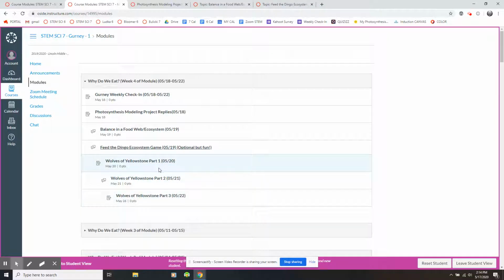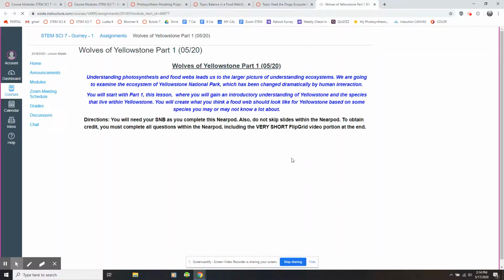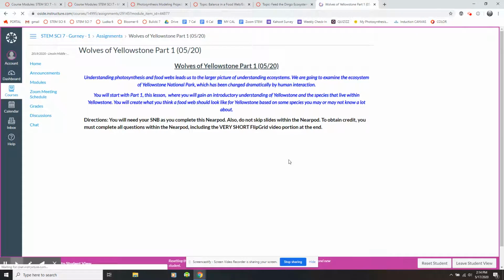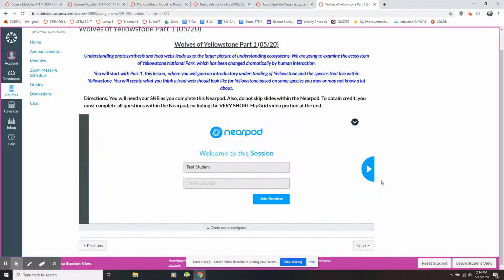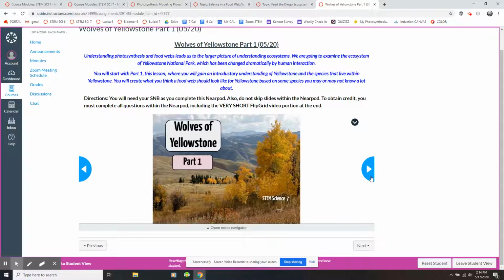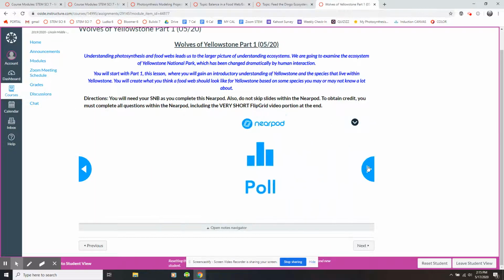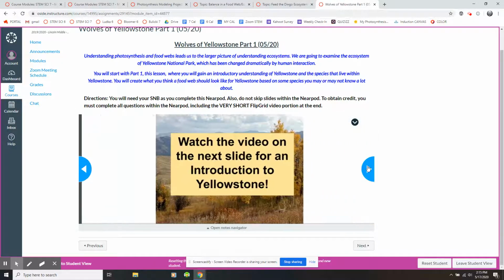So Wolves of Yellowstone, we are looking at the Yellowstone ecosystem. And the Wolves of Yellowstone assignment, which you will start on Wednesday, is a Nearpod. And this Nearpod is fairly long, I'll be honest, but it's really important to get the basic understanding of Yellowstone and ecosystems and food webs within Yellowstone. So you are going to go through this Nearpod and do the best you can to complete it.